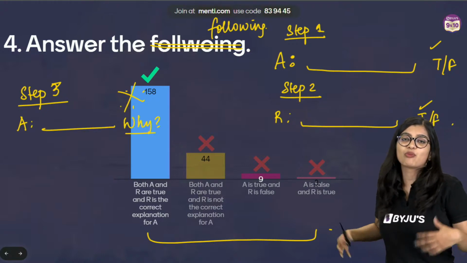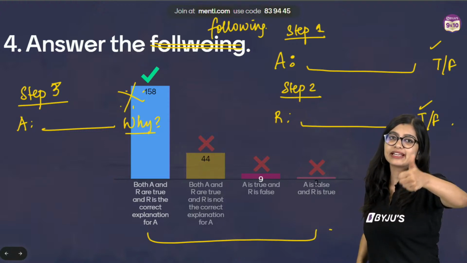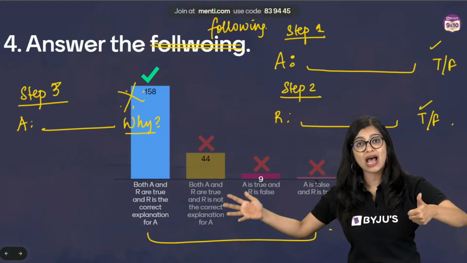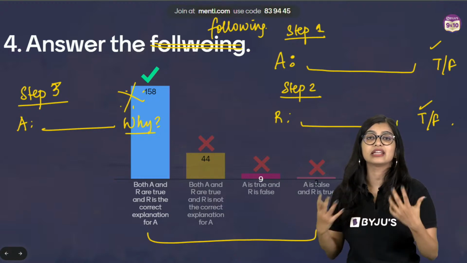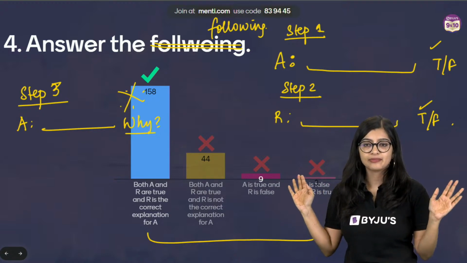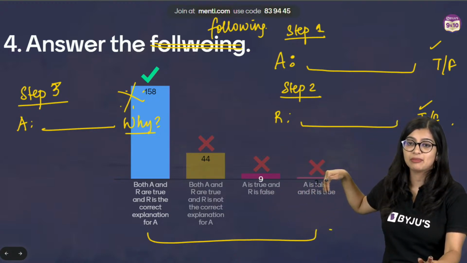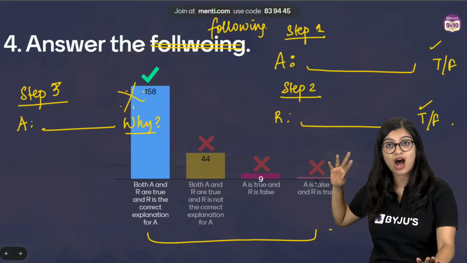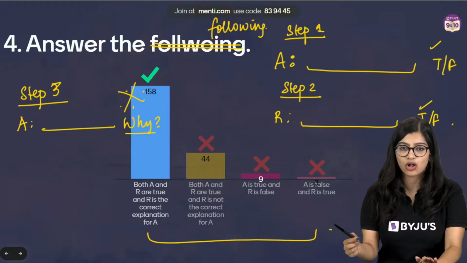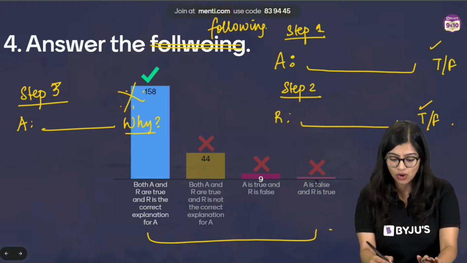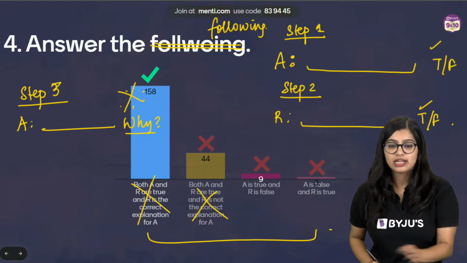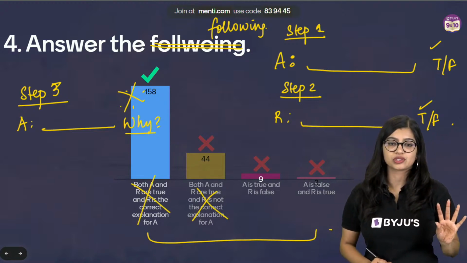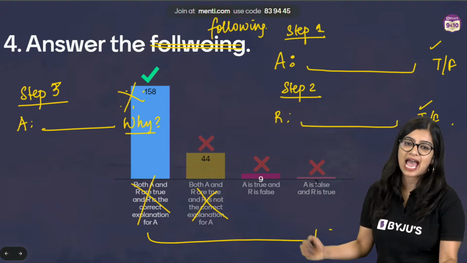Ask yourself why: resource planning is necessary for a country like India. Why? Because we know that there is unequal distribution. Easy peasy. So you need to come to step number 3 only if your statements 1 and 2 are true. But if 1 is false or your reason is false, this will eliminate these two, leaving you with your last 2 options, right? So it's very simple and easy.